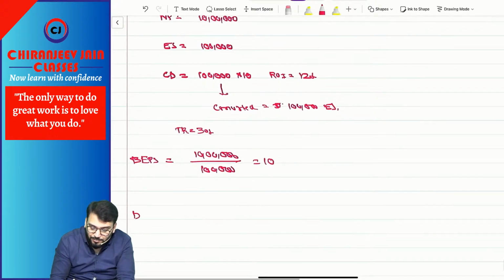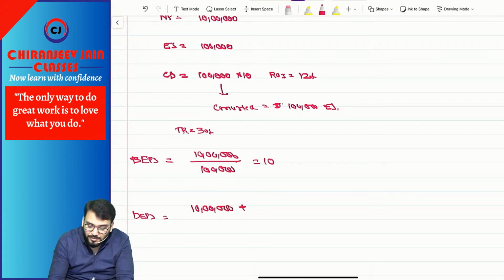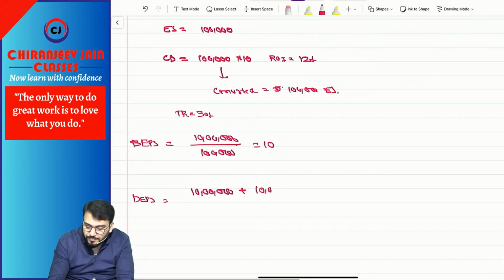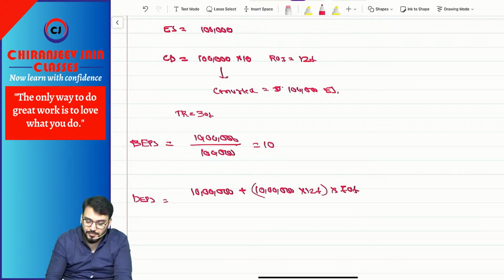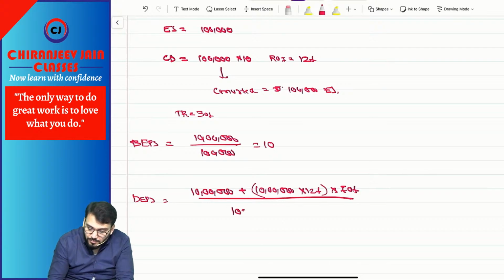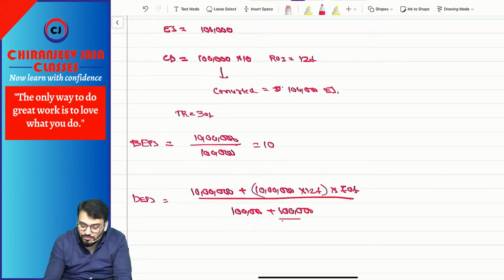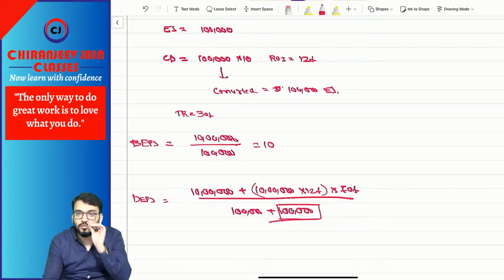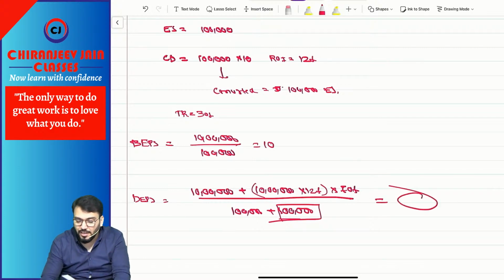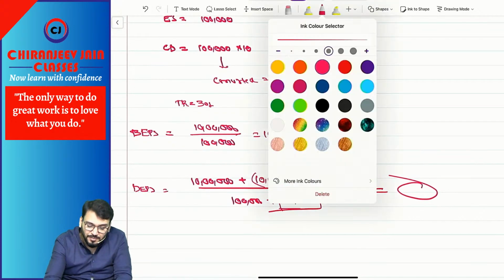Now what will be the diluted earning per share? It is 10 lakh plus interest will be added. So interest will be 10 lakh into 12%, but it will be net of tax, into 70% now. Divided by 1 lakh. If nothing is given, we will always assume the equity shares and debentures are outstanding from the beginning. So how many shares will be converted? 1 lakh. So 1 lakh into 12 by 12. This will become your diluted earning per share. Understood this net of tax?